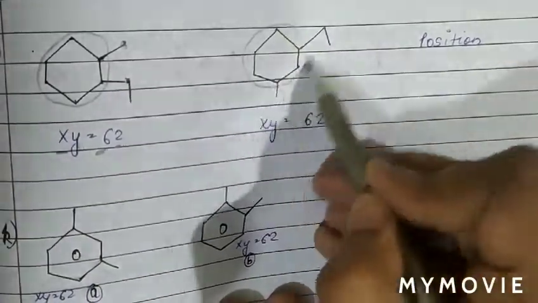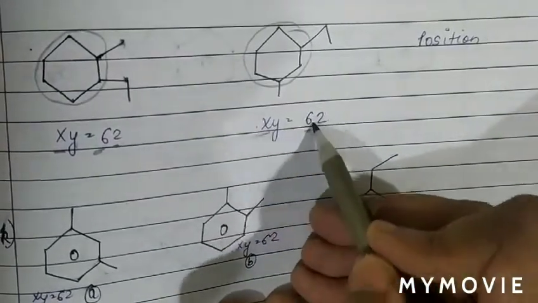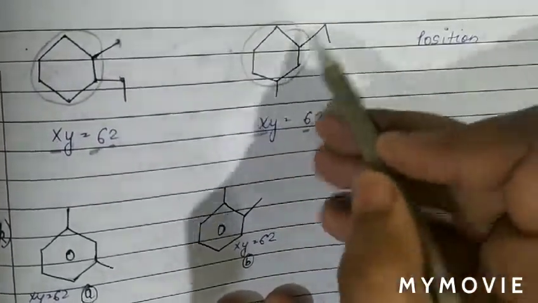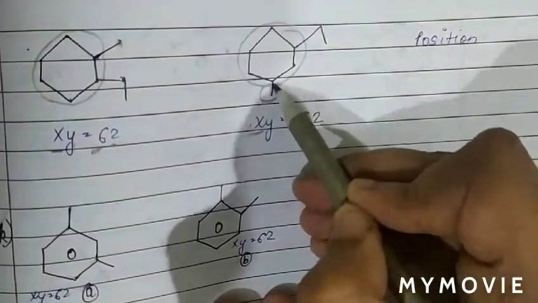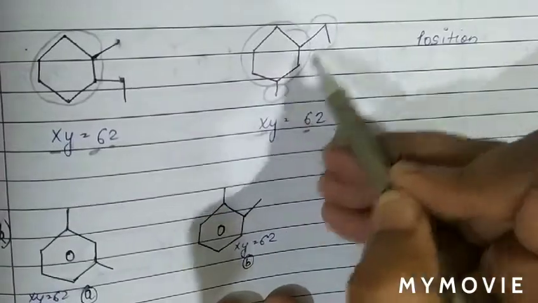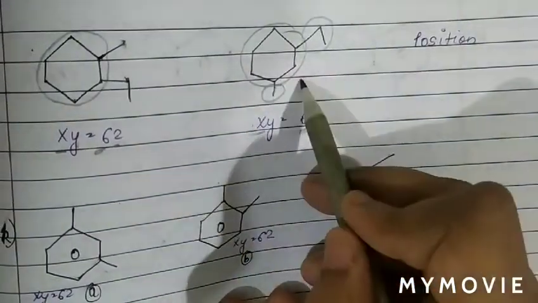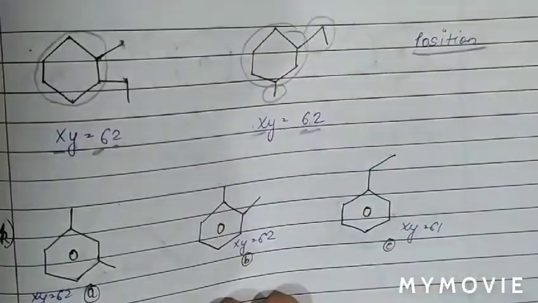Now the main chain X is equal to 6. The main chain contains 6 carbon atoms, therefore X is 6. Now Y: there are 2 side chains, one is this and one is this. So there are two side chains starting with carbon, therefore the XY number is the same and the IUPAC name is different, so these two isomers are position isomers.